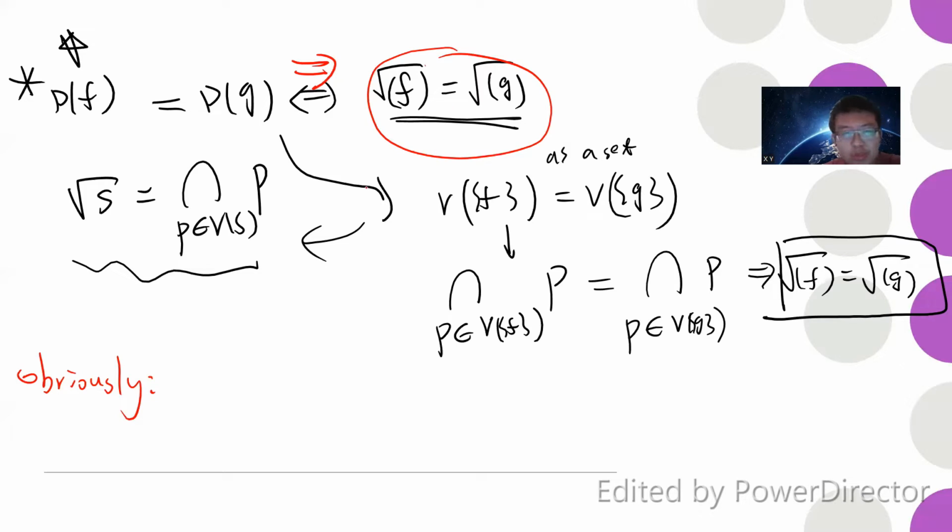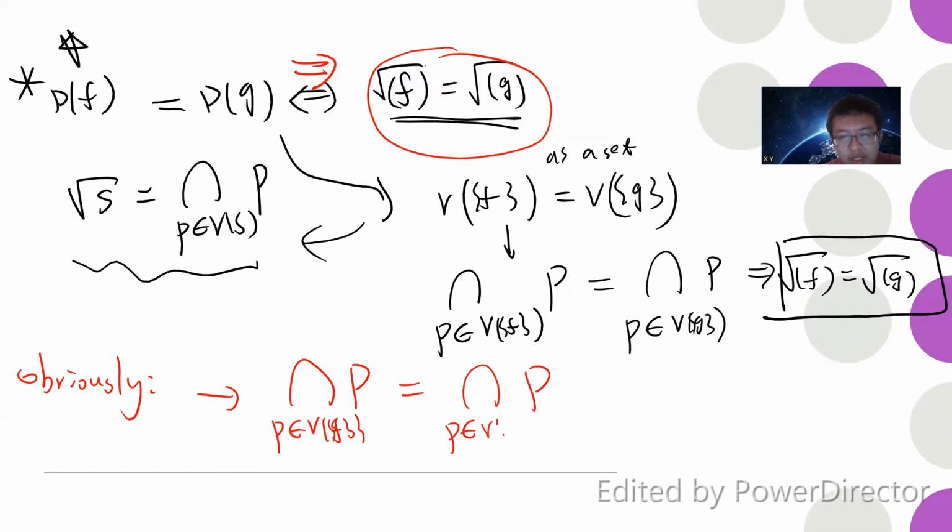But obviously, if you have this, basically you are just saying that the prime ideal P belongs to the vanishing set of the singleton f is the same as P belonging to the vanishing set of the singleton g. So basically, you are saying that all the prime ideals containing f are the same as all the prime ideals containing g.